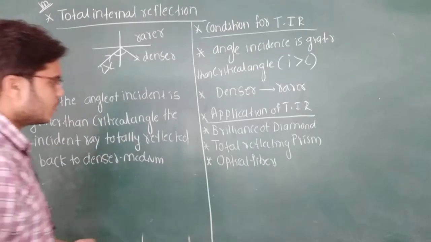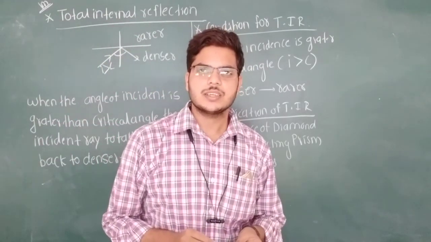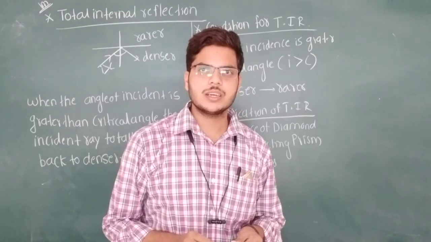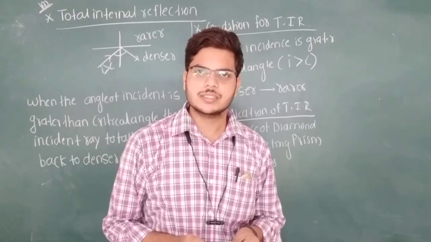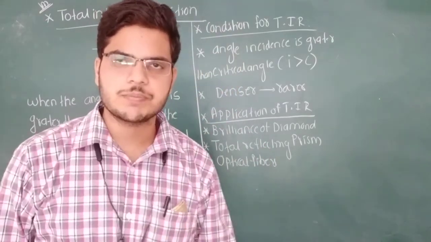Now, from the critical angle, what we know is, if the angle of incidence is equal to the critical angle, then the refracted ray grazes the surface, or the angle of refraction is equal to 90 degree.